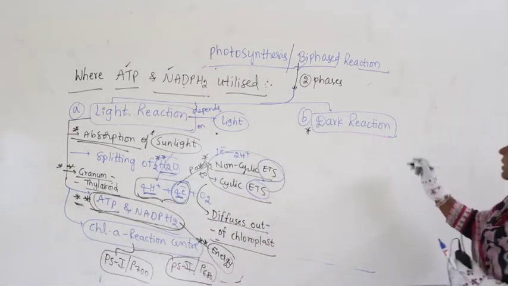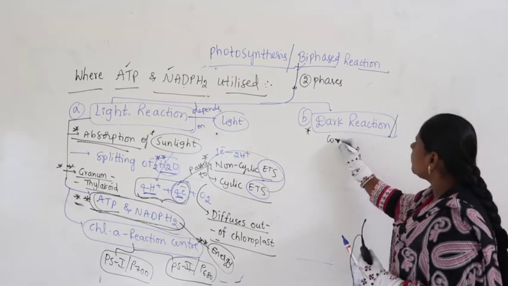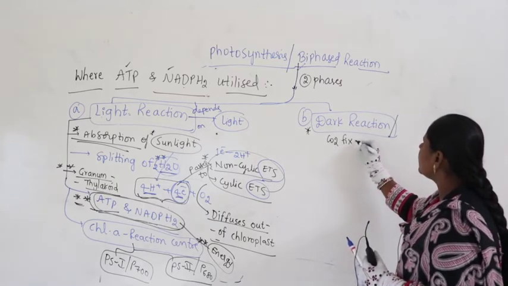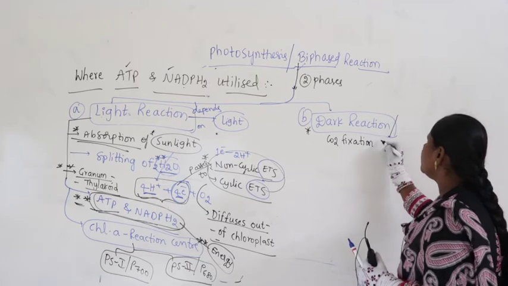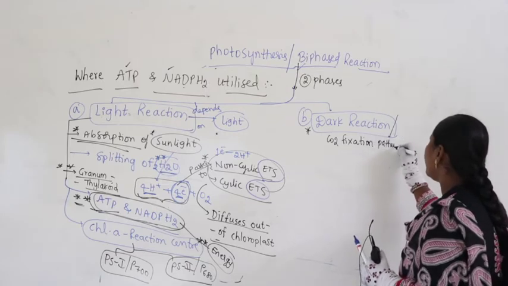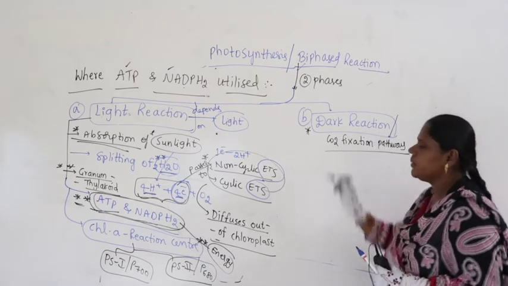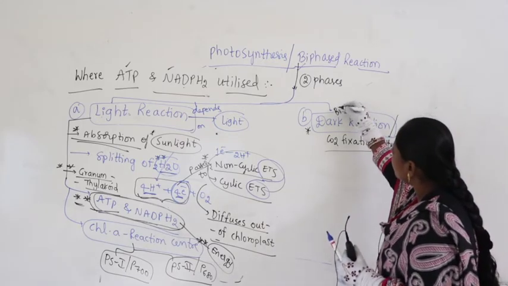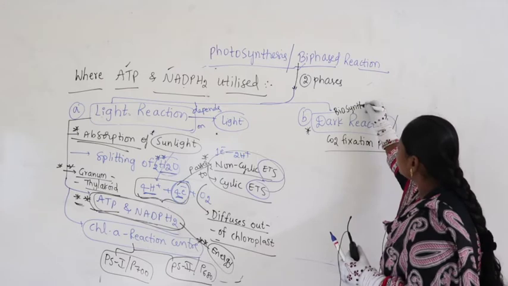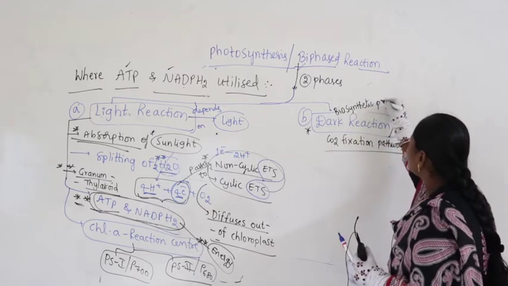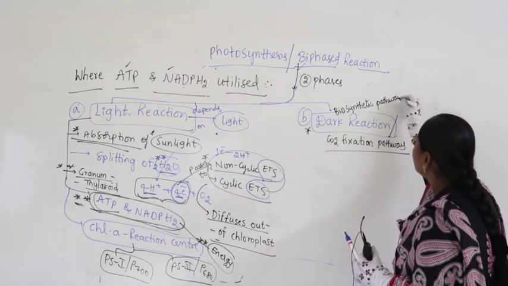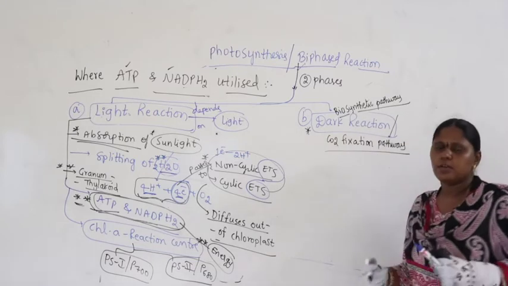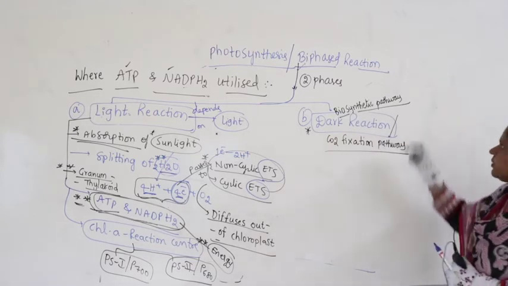This dark reaction is also called the carbon dioxide fixation pathway, or itself is also called a biosynthetic pathway. Why? Biosynthetic means the synthesis of food.